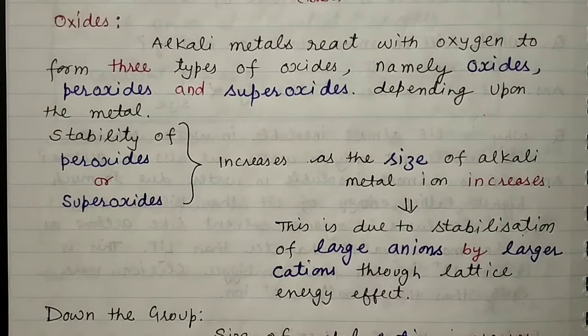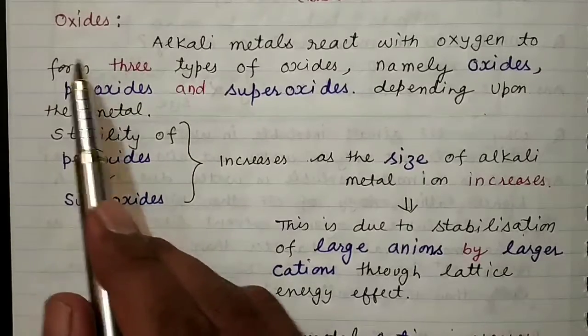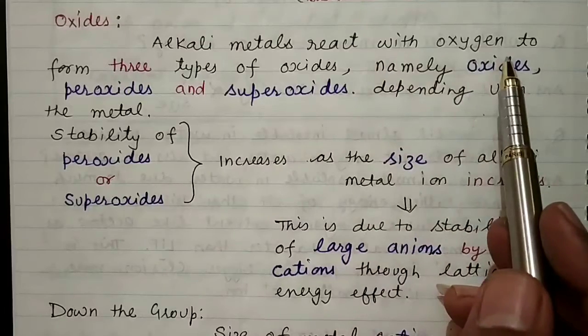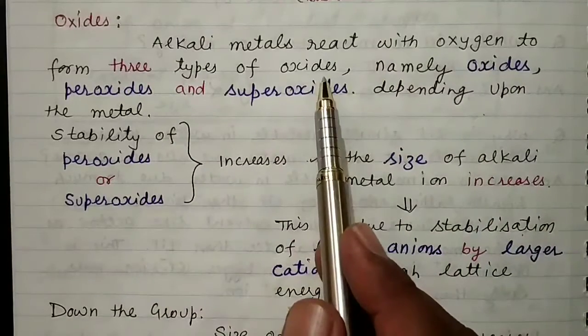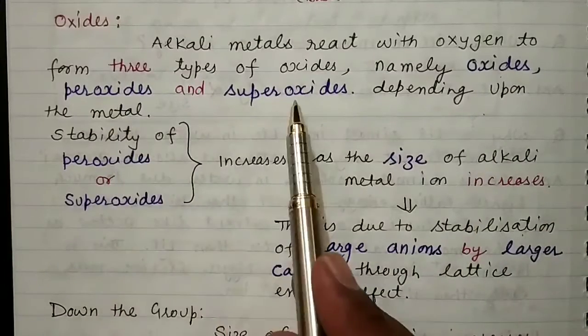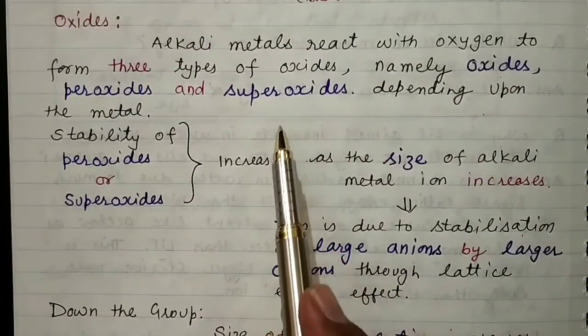Hello students, in today's class we are going to discuss oxides and oxoacids of alkali metals. So first I am taking oxides. Alkali metals react with oxygen to form three types of oxides, which are oxides, peroxides and superoxides, depending upon the metals.